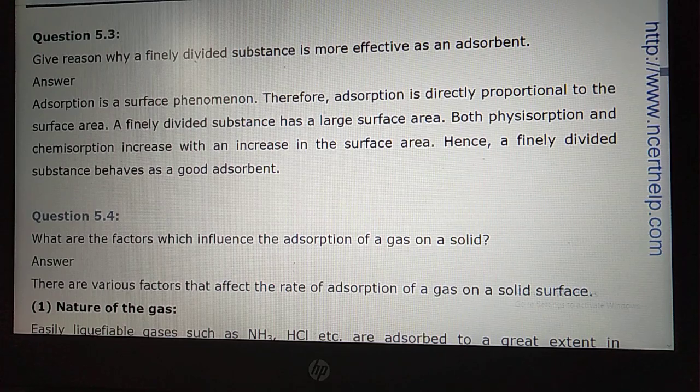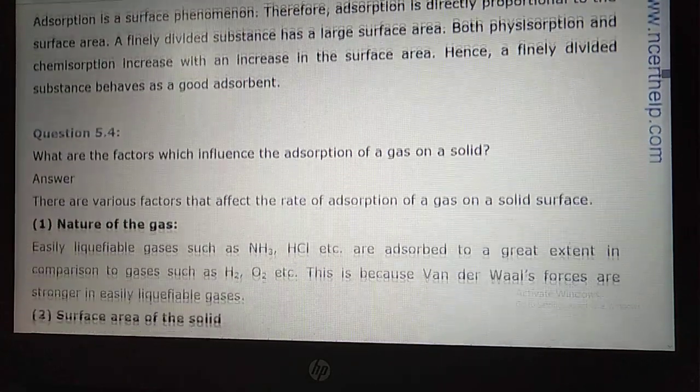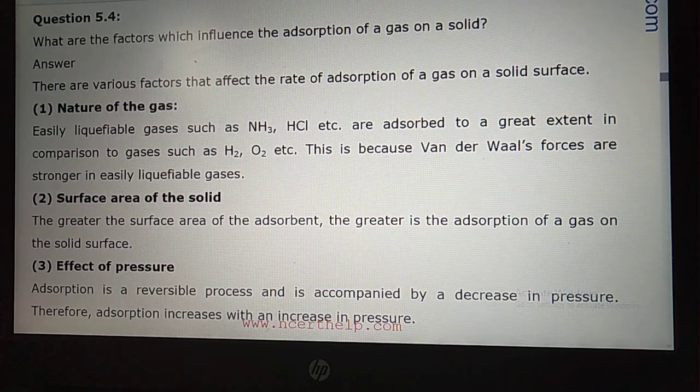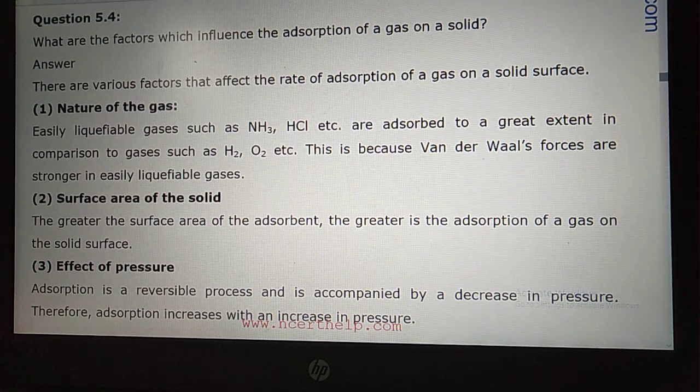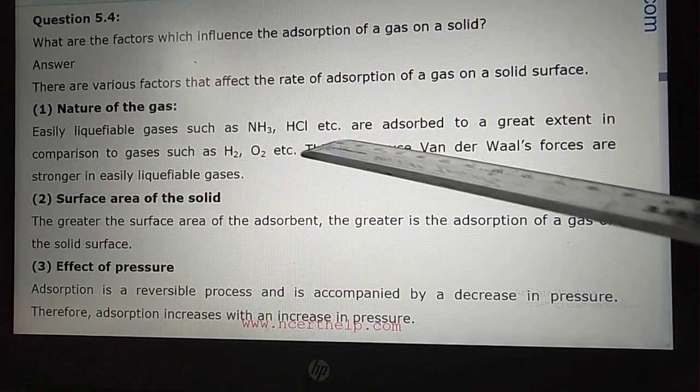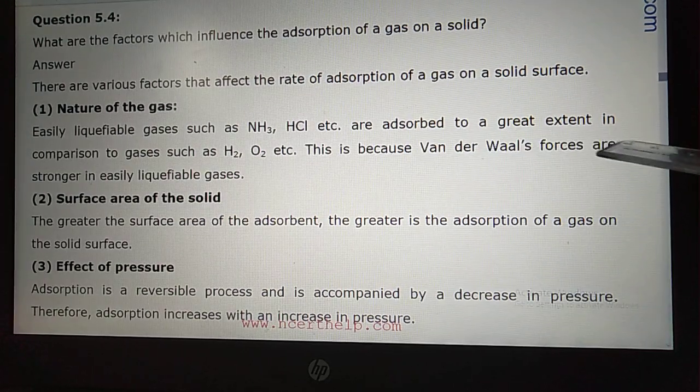Now let us move to 5.4, student. It asks: what are the factors which influence the adsorption of a gas on a solid? Dear student, this is also quite important. There are various factors that affect the rate of adsorption of a gas on a solid. The first factor is the nature of the gas. Easily liquefiable gases such as ammonia and HCl are adsorbed to a great extent.